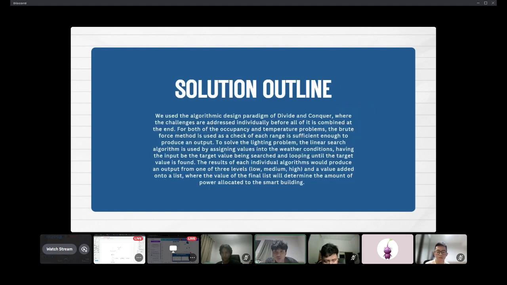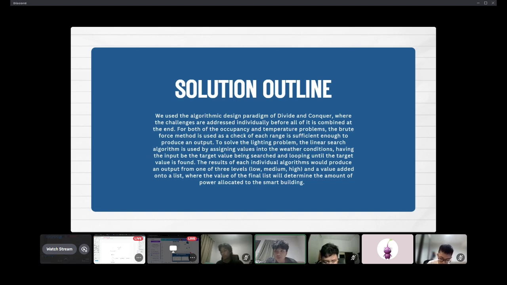Solution outline. We use the algorithmic design paradigm of divide and conquer, where the challenges are addressed individually before all of it is combined at the end. For both of the occupancy and temperature problems, the brute force method is used, as a check of each range is sufficient to produce an output.